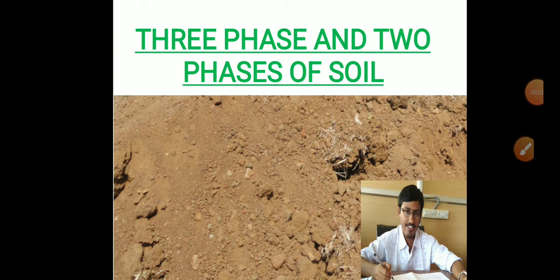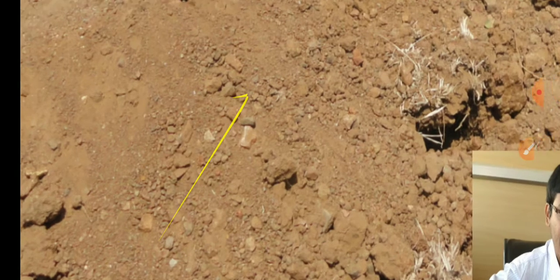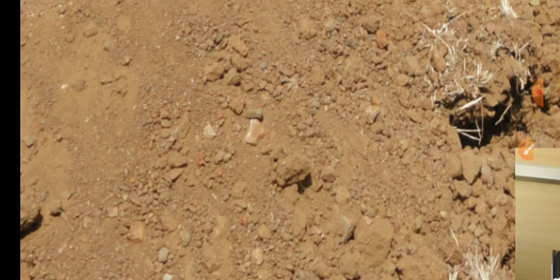Hello friends, today I am explaining three phase and two phases of soil. That is phases of soil. Soil contains soil particles, also called soil grains, and voids. The meaning of void is the gap between the particles, or gaps present in the soil, that is called voids.